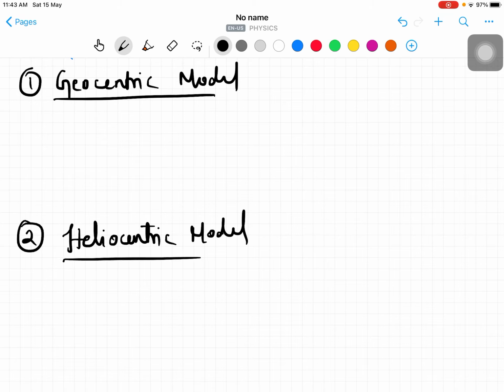The geocentric model means Earth is at the center of the universe, and all the celestial bodies, including the sun, rotate around the earth, right? So simply, we can understand the concept: Earth is at the center.